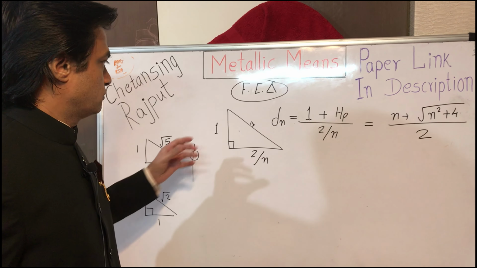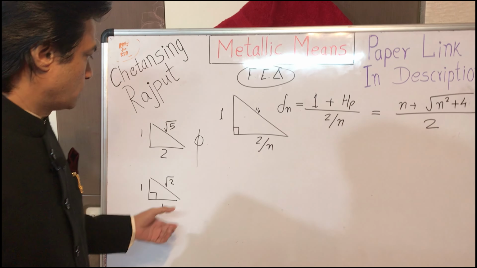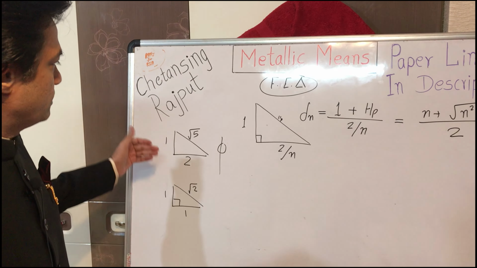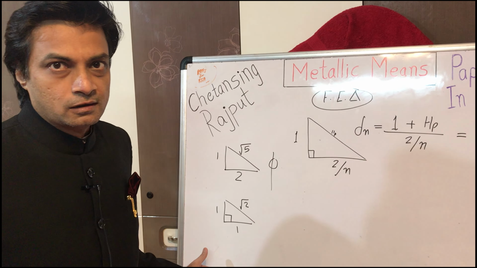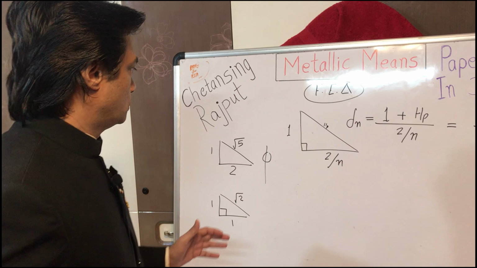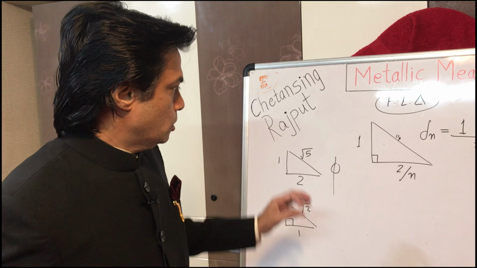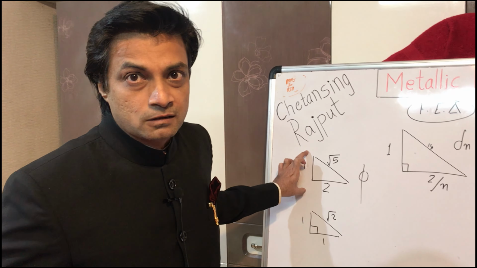There is a specific fractional expression triangle to represent each metallic ratio, and these triangles are the most remarkable expression of that particular metallic mean.